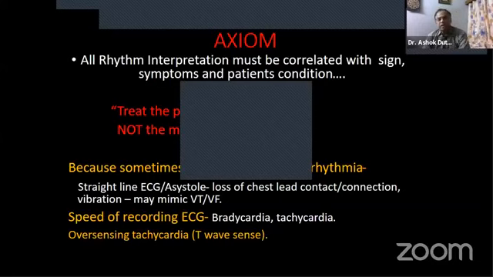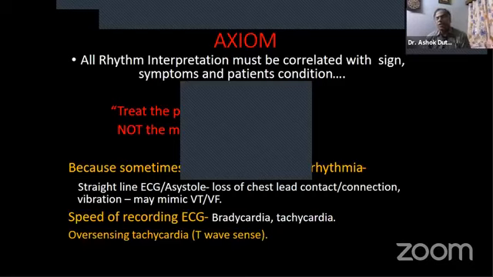Because sometimes artifact may mimic the arrhythmia, like a straight line in the ECG that is actually asystole, but may be due to loss of chest lead contact or connection. The same way, vibration close to the lead, where the lead is attached to the skin, may mimic VT or VF. This may happen sometimes in our cath lab, because massaging over the femoral or inguinal region sometimes produces VT-like or VF-like features in the inferior leads because of vibration of the particular area.